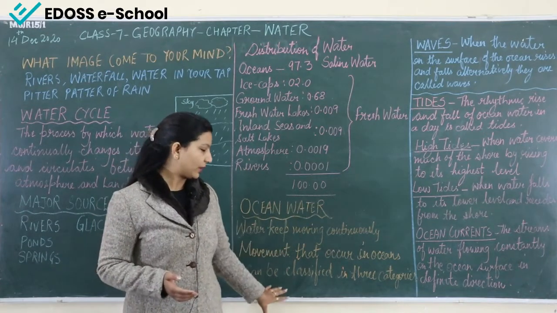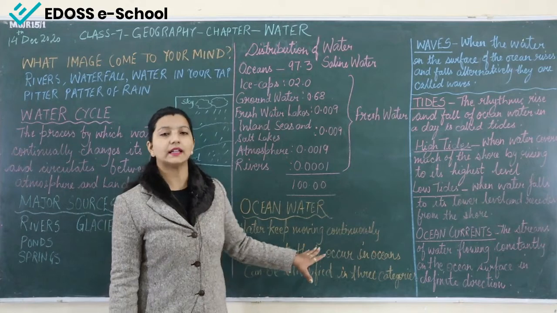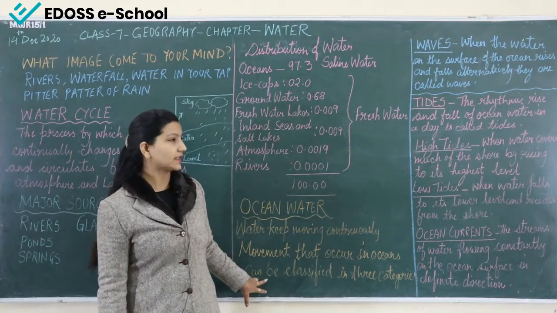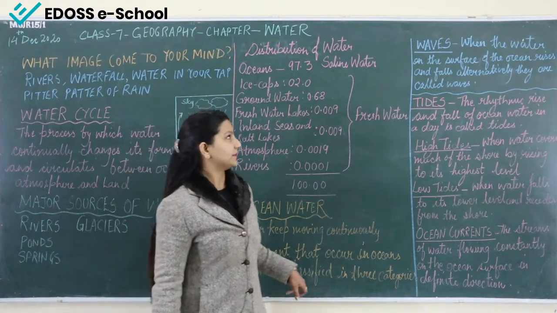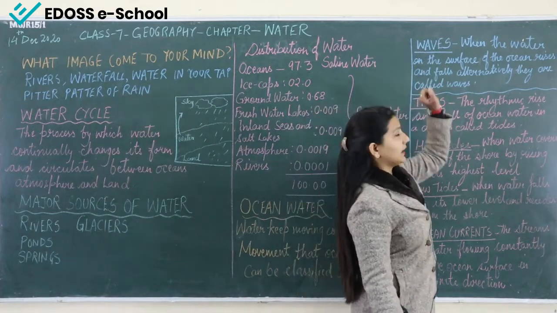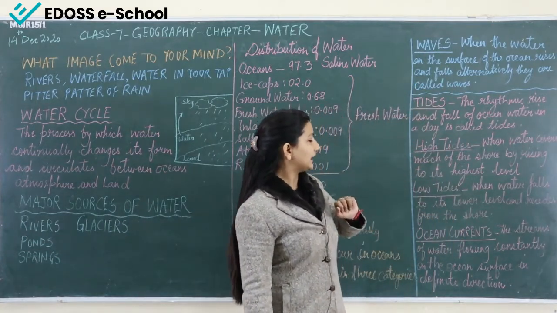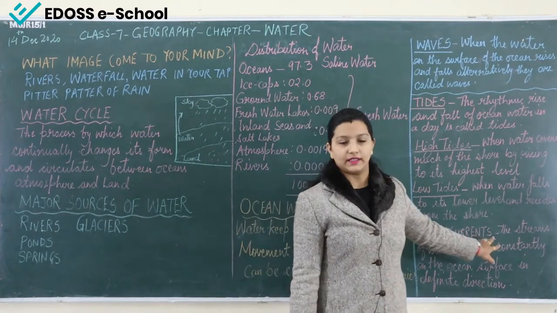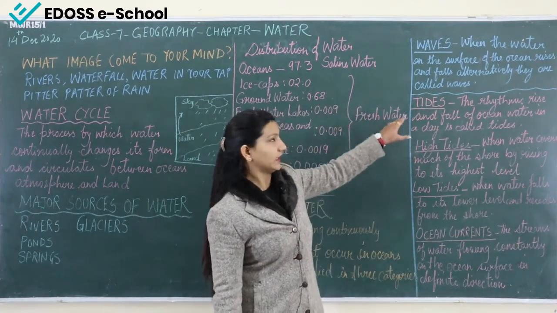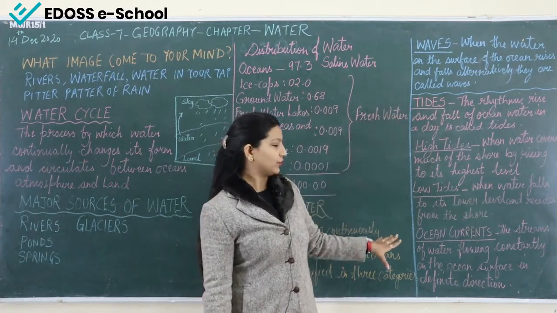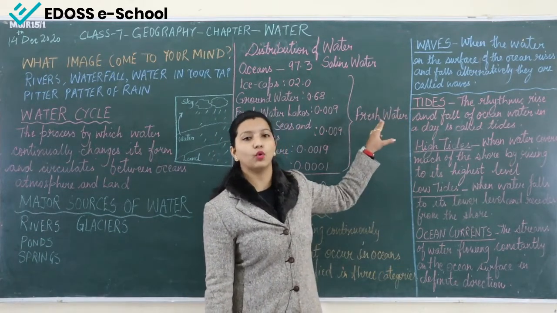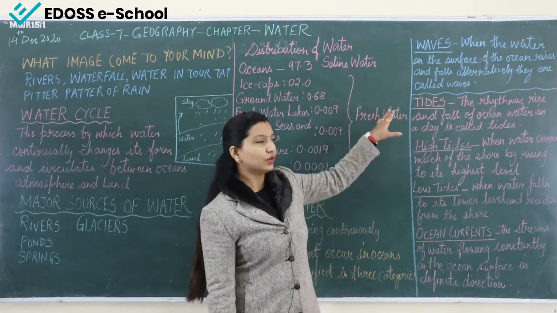So we'll read all about these, how the movements that occur in the ocean can be categorized into 3 different parts. First one is the waves, second tides, and third ocean currents. These are the 3 categories which we are going to read. These are the movements of the water which are seen in the ocean.